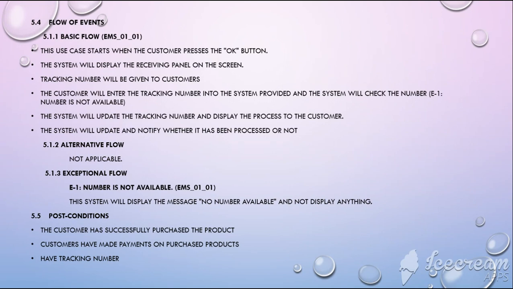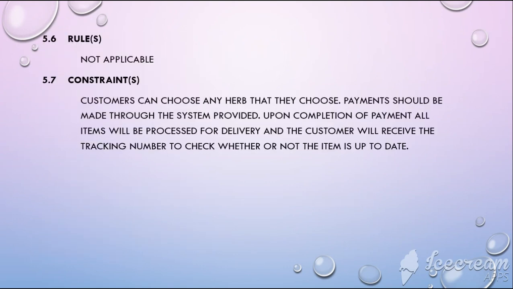So the post condition: the customer has successfully purchased the product or has made the payment for the product. The customer has made payment on the purchased product and has the tracking number. After they buy, they must have a tracking number to track. So the rule is not applicable. The contract is the customer can choose any herb that they want. Payment should be made through the system provided.